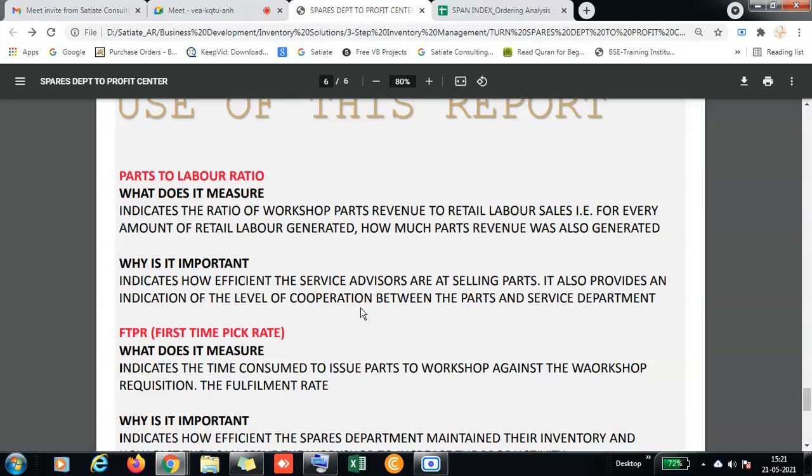But as an industry standard, it will always be 1:2, that is, 1,000 rupees of parts and 500 rupees of labor. So we need to check whether we stand under that category or not, and what the part generation is from this labor to parts ratio. It also helps us know how efficiently service advisors are selling these spares. What's the ideal ratio of parts to labor? 1:2. For example, if you are charging 100 rupees as labor, 200 should be the parts, so the overall bill amount will be 300.